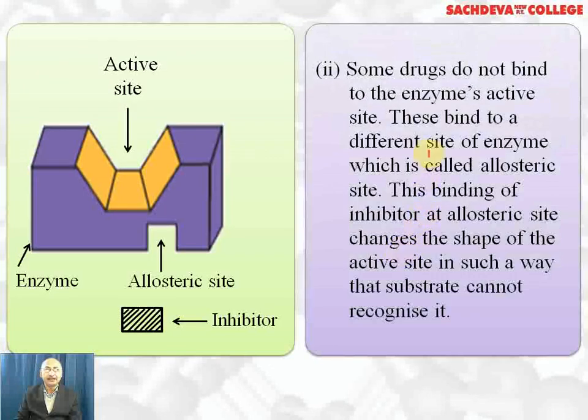This is the second way. Some drugs do not bind to the enzyme's active site. These bind to a different site of the enzyme, which is called the allosteric site. This is the different site. This is the active site. This is called the allosteric site where the drug will bind. This binding of inhibitor at the allosteric site changes the shape of the active site in such a way that substrate cannot recognize it. So in the next diagram, I will show you the changed shape of enzyme.